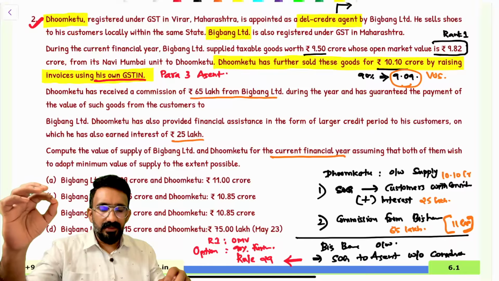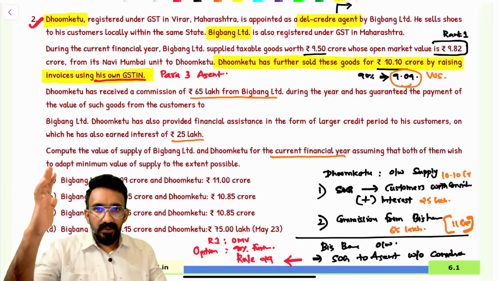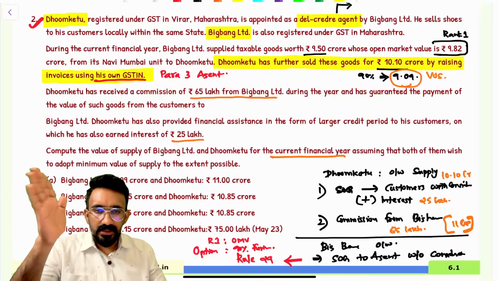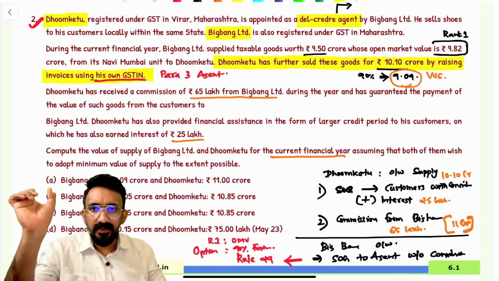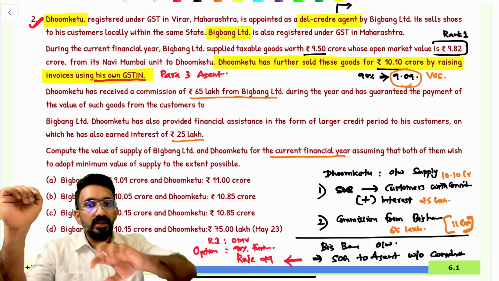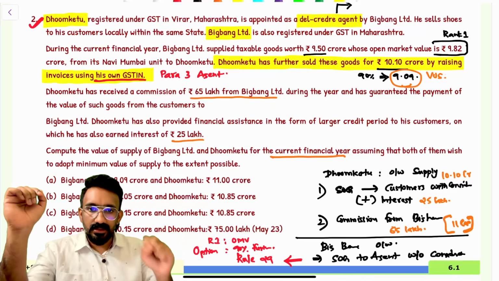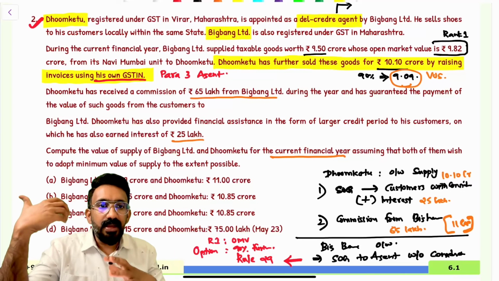So how do I determine the value? I need to determine value for two transactions: one, Big Bang to Dhumketu, that is the value of supply for Big Bang; and Dhumketu's value also I need to determine in total. So first let's look at Big Bang to Dhumketu.